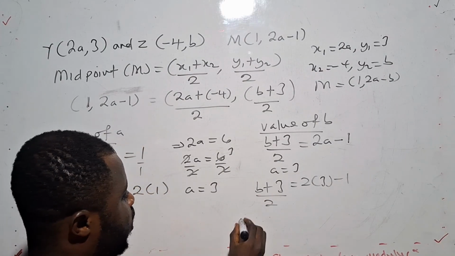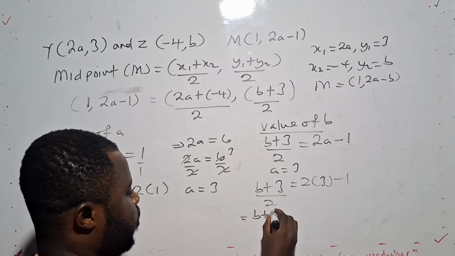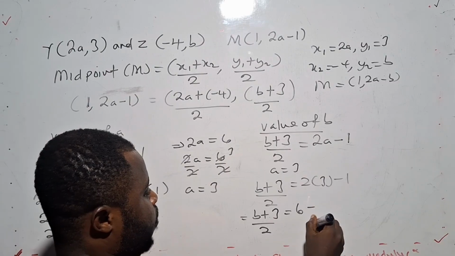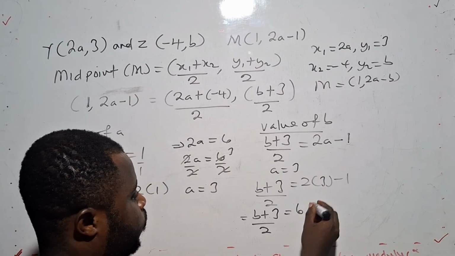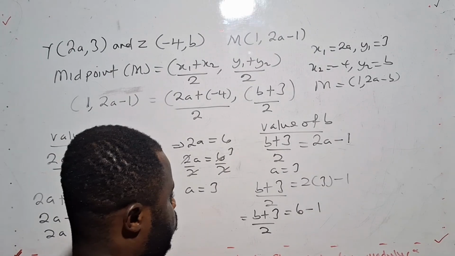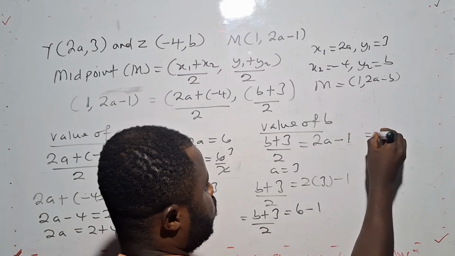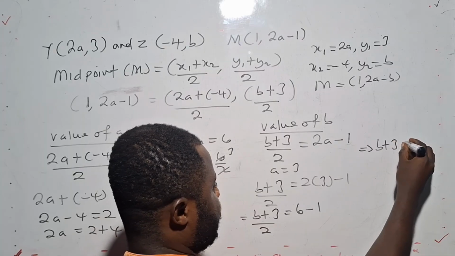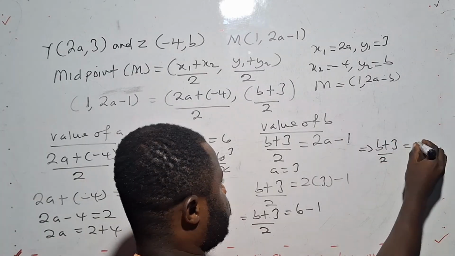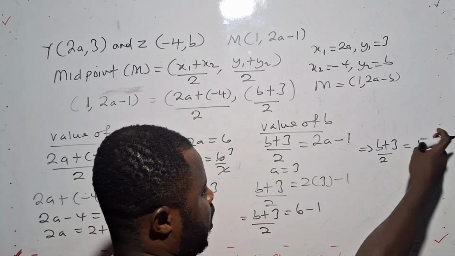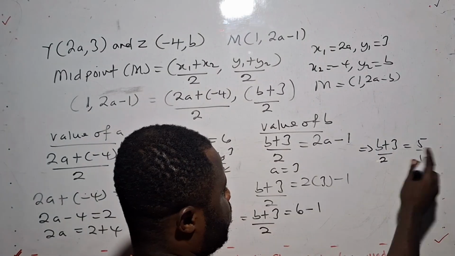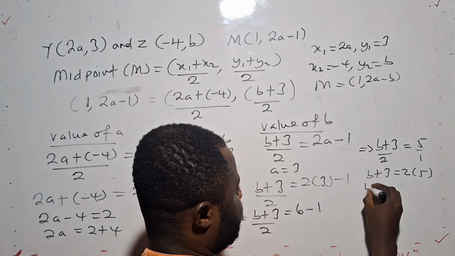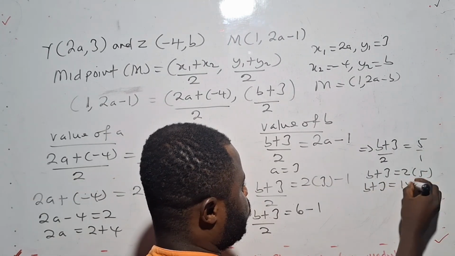So what do I have here? b plus 3 all over 2 is equal to 6 minus 1, which is 5. Now I'll cross multiply here over 1, so I'll get the same thing. b plus 3 is equal to 2 times 5. Now b plus 3 is equal to 10.